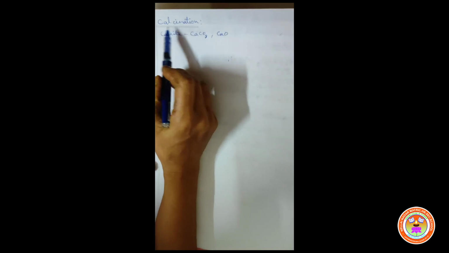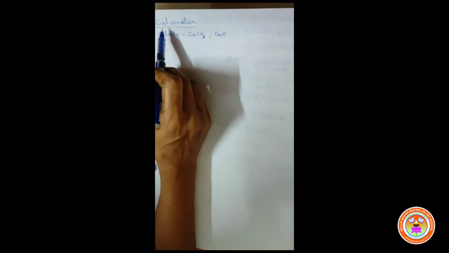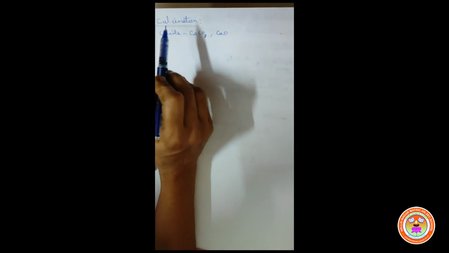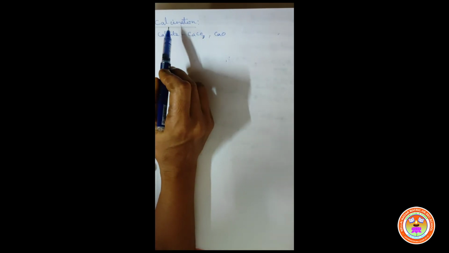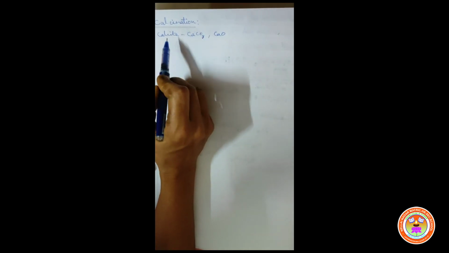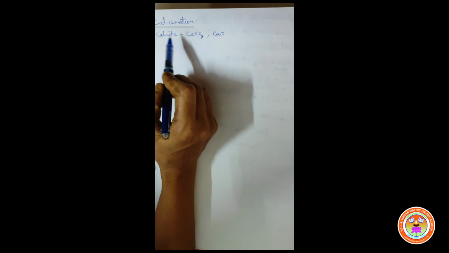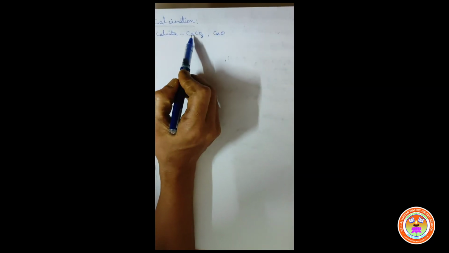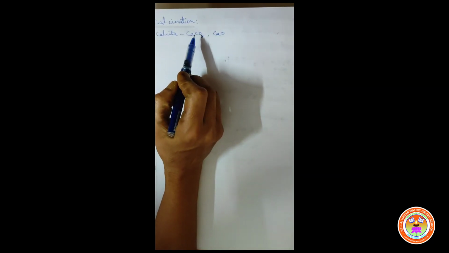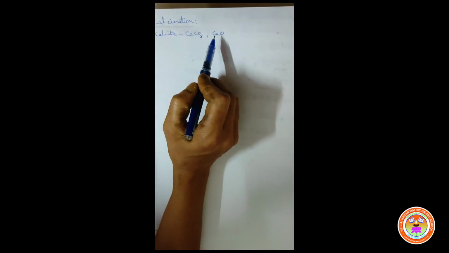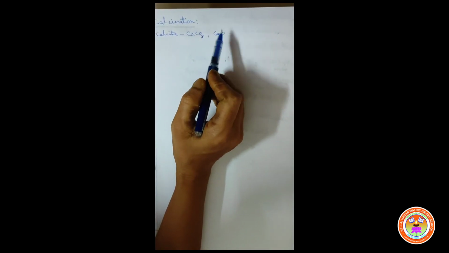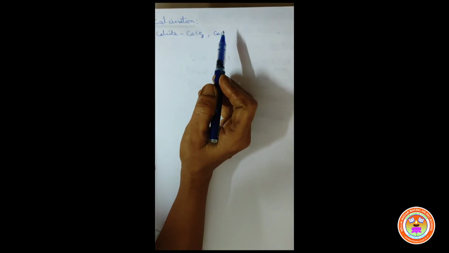Now we are going to see calcination. Calcination is also one of the oxidation methods. The term calcination originates from calcite ore. It is the carbonate ore of calcium. The formula is CaCO3. When this ore is heated, it will undergo thermal decomposition and form quicklime, that is CaO, with an expulsion of carbon dioxide.